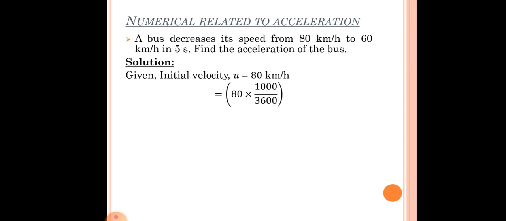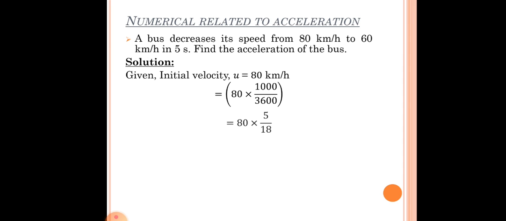We know that the SI unit of acceleration is meter per second square, right? That means here the distance should be expressed in terms of meter and time should be expressed in terms of second. So to convert kilometer into meter we multiply by 1000, and to convert hour into second we divide by 3600.